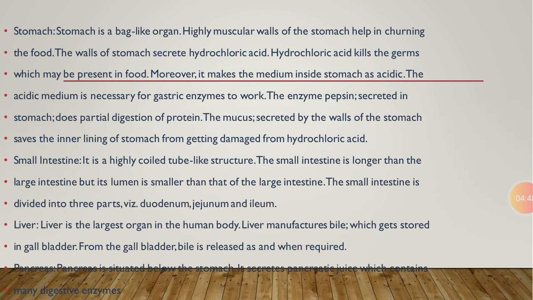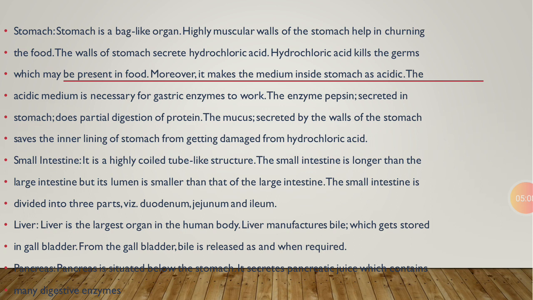Next, students, stomach. A stomach is a bag-like organ. It is highly muscular. Walls of the stomach help in the churning of food. The wall of the stomach secretes hydrochloric acid. Students, remember, our stomach releases three types of secretion. First is HCl, second is mucus, and third is pepsin.